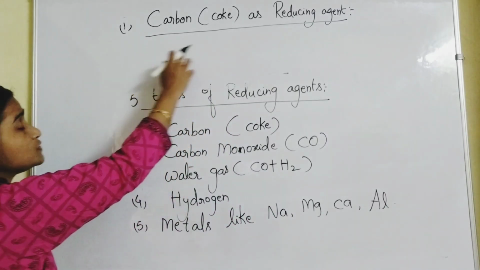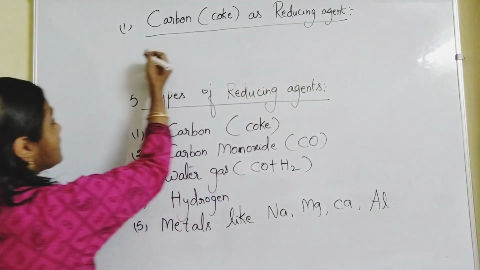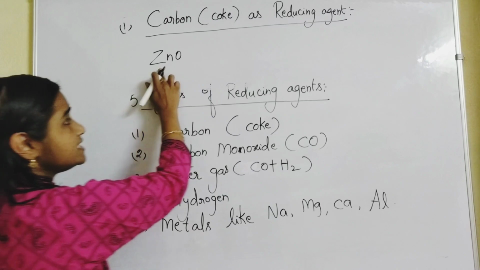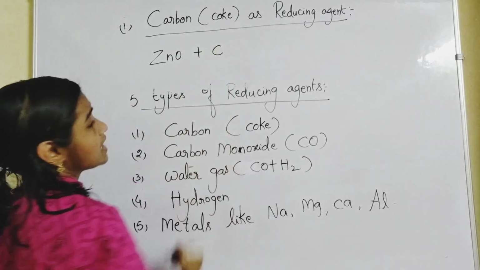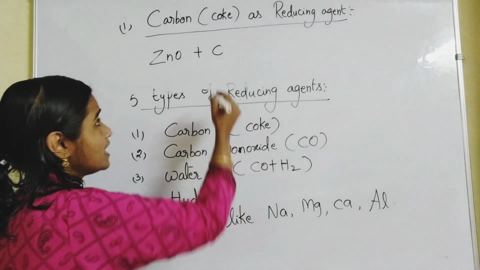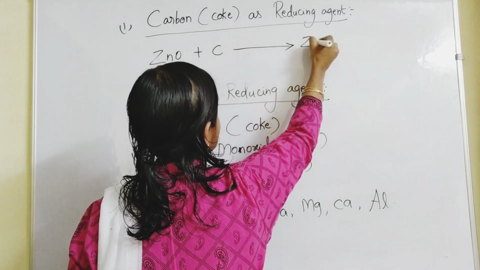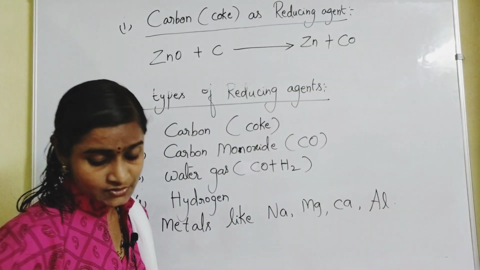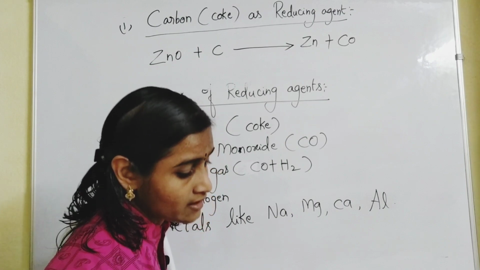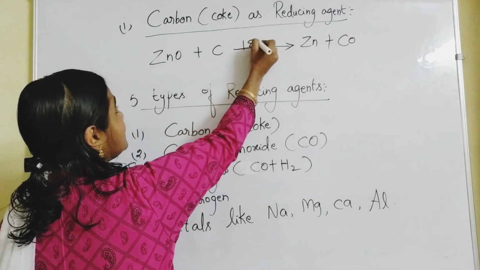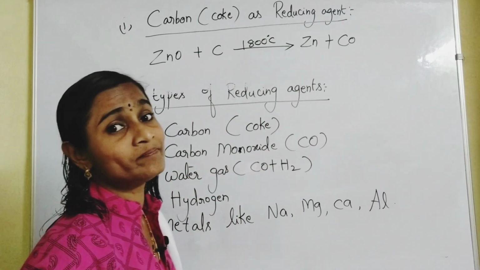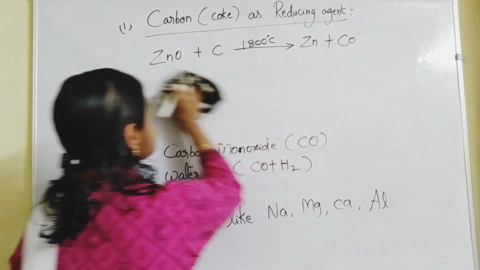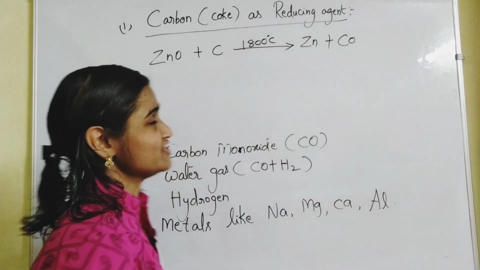So carbon is used as reducing agent. We can take any example like zinc oxide, a metal oxide. Zinc oxide is reduced with carbon to form molten zinc, Zn plus CO. Zinc oxide is reduced to zinc. This happens at 1800 degrees centigrade temperature, very high temperatures. At very high temperatures, you are going to use carbon as reducing agent.